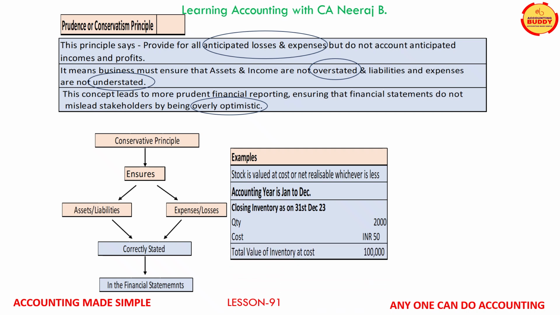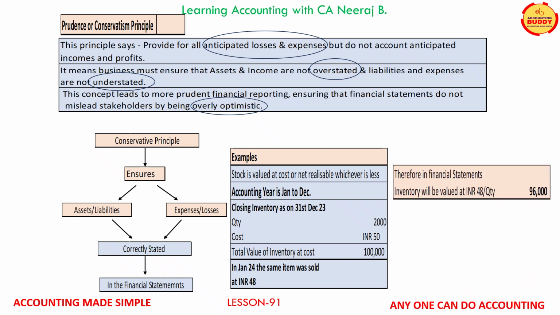Therefore, the value of stock at historical cost will be INR 100,000. In January 24, the same item was sold at INR 48 per item. Therefore, as per prudence principle, the inventory in this case will be valued at 48 INR per item and the total value of inventory will be INR 96,000 and not INR 100,000.